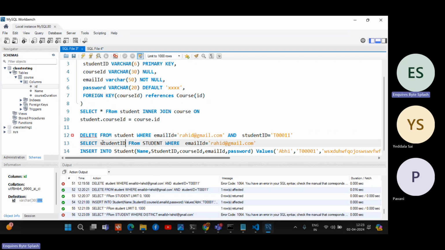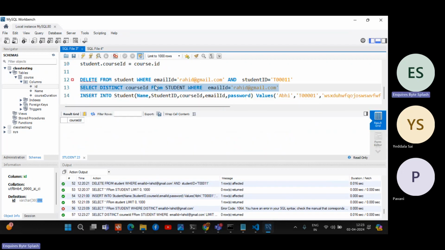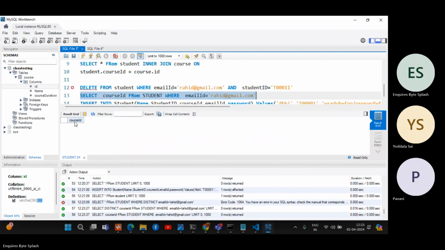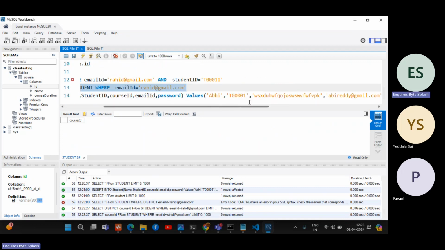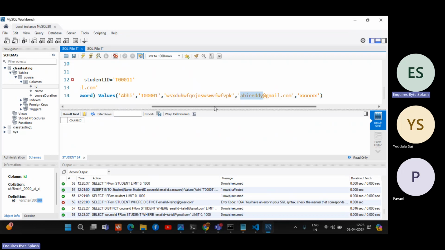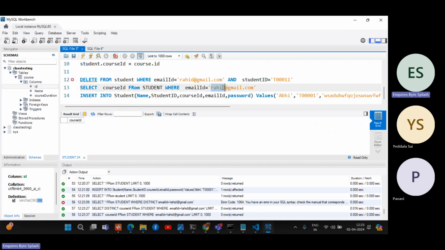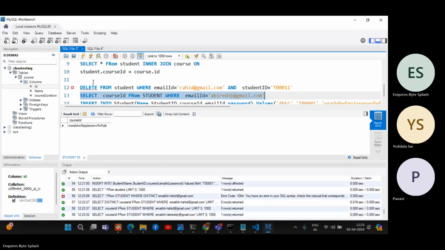Select distinct. Distinct course ID. Yes, so we can just get the course ID actually. So first, let's see only course ID. Okay, we don't have Rahid, right? We deleted Rahid. We just added Abhi. You already know. So now just add with Abhi. Select course ID. Let's see Abhi, we have many or we have different courses.